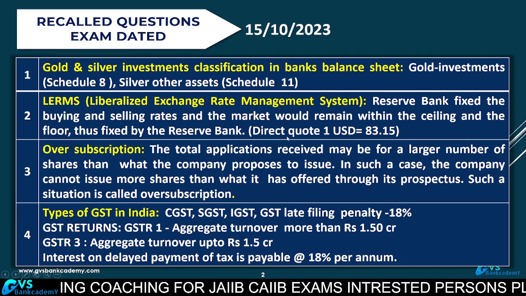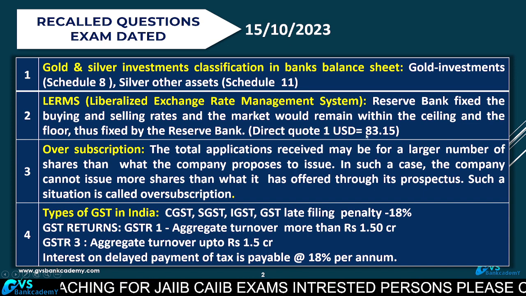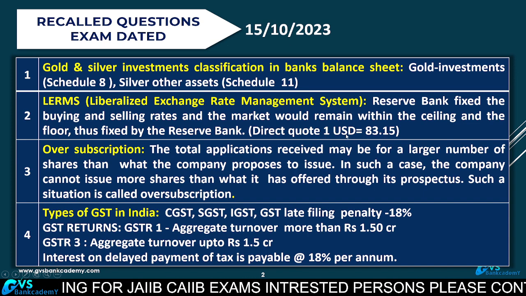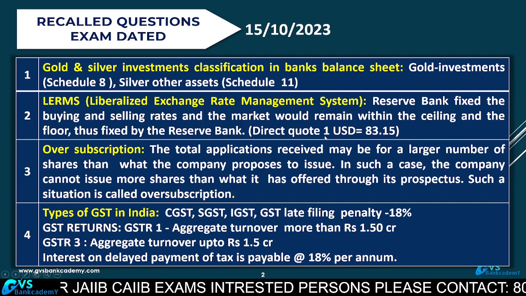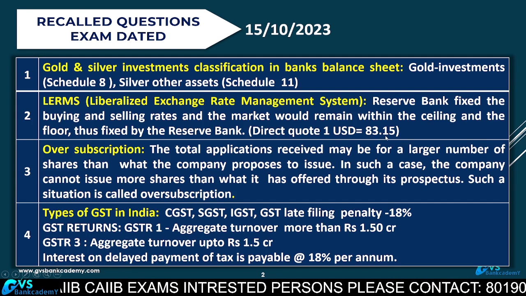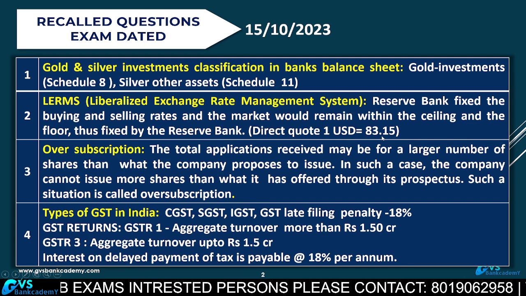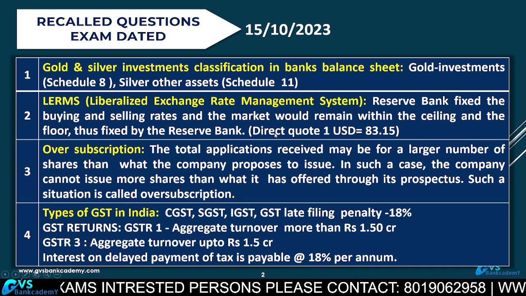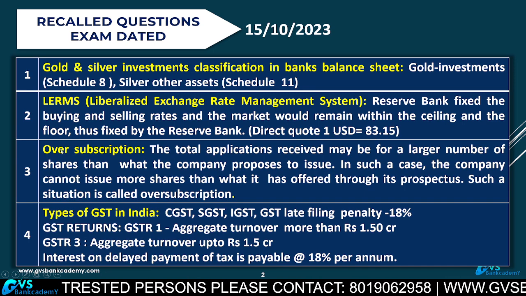Further, we are using direct quote for calculation. For example, direct quote, which you are using since 1993 onwards: $1 is equal to 83.15 rupees. Where the dollar is constant, the rupee value is going to change under direct quote. The dollar is the same, the rupee changes daily.